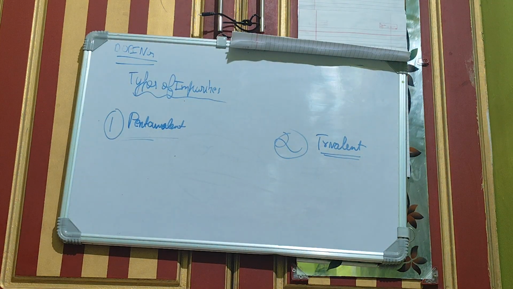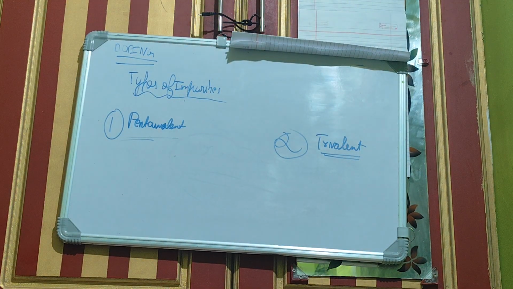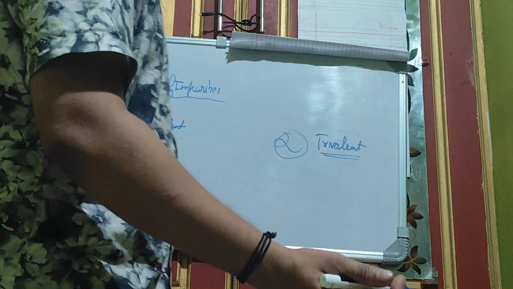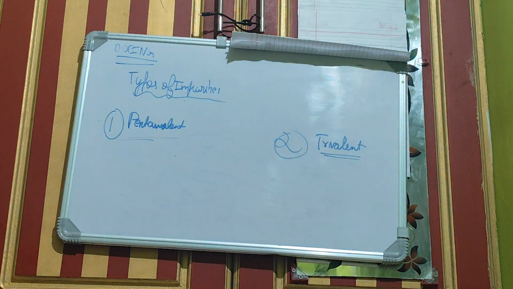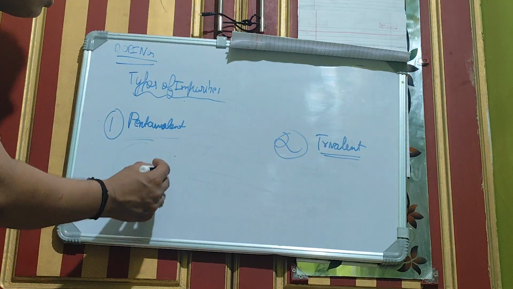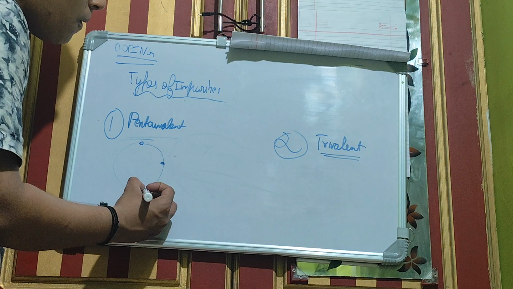So the next thing is the types of impurities. The types of impurities include the pentavalent impurity as well as the trivalent impurity. So what is a pentavalent impurity? In the pentavalent impurity, you will have 5 electrons in the valence shell. I don't need to draw it fully, right? I'll just draw the outer orbital only.